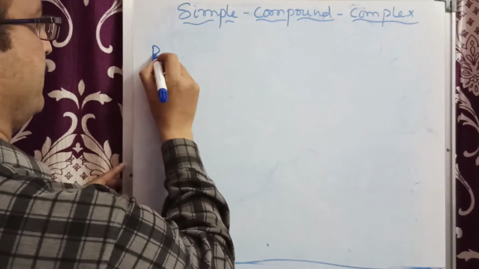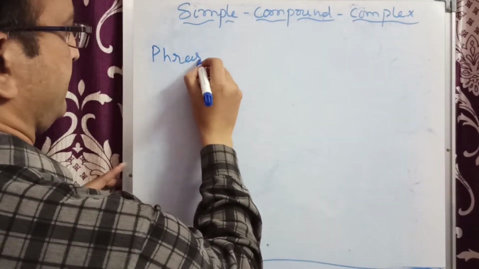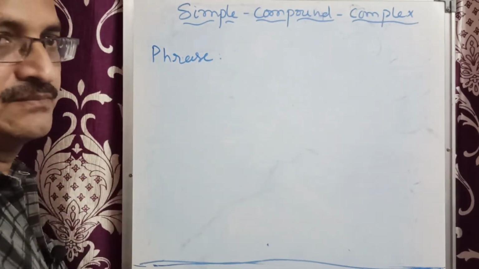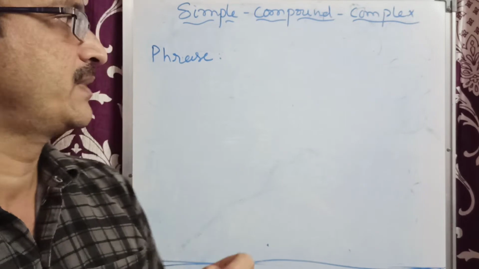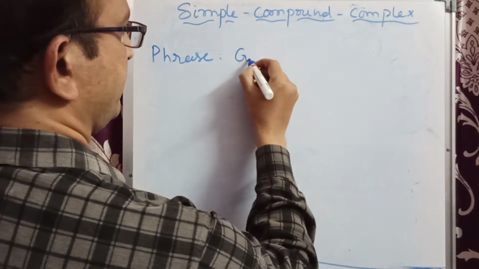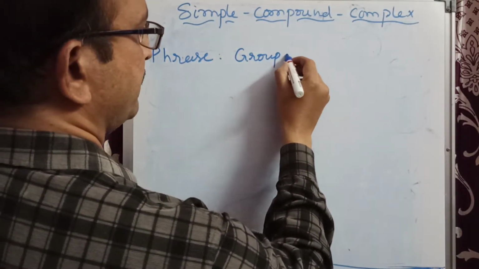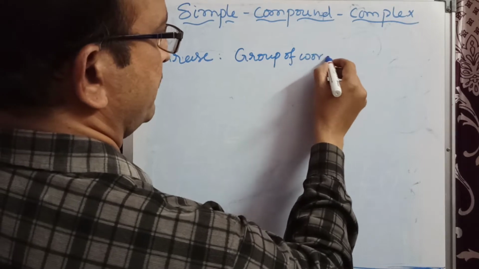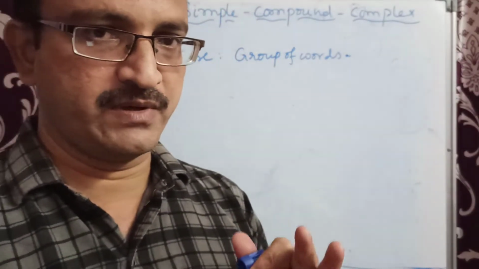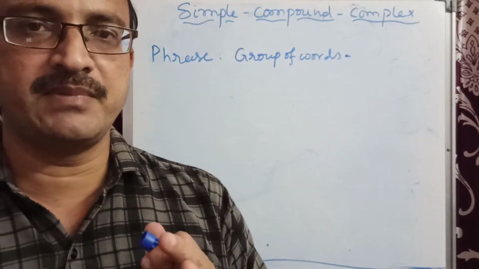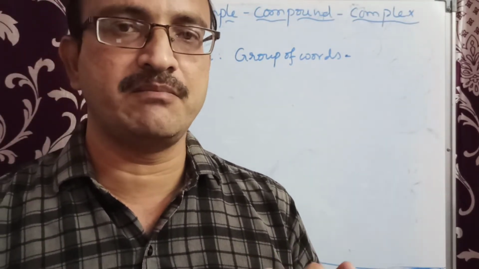What is a phrase? This is an important one. Phrase means a group of words which has meaning but not complete meaning.